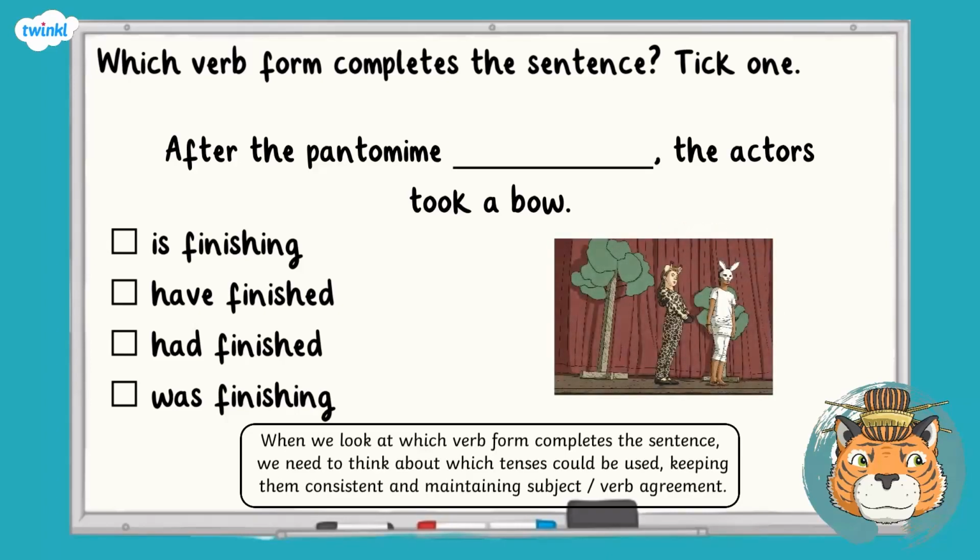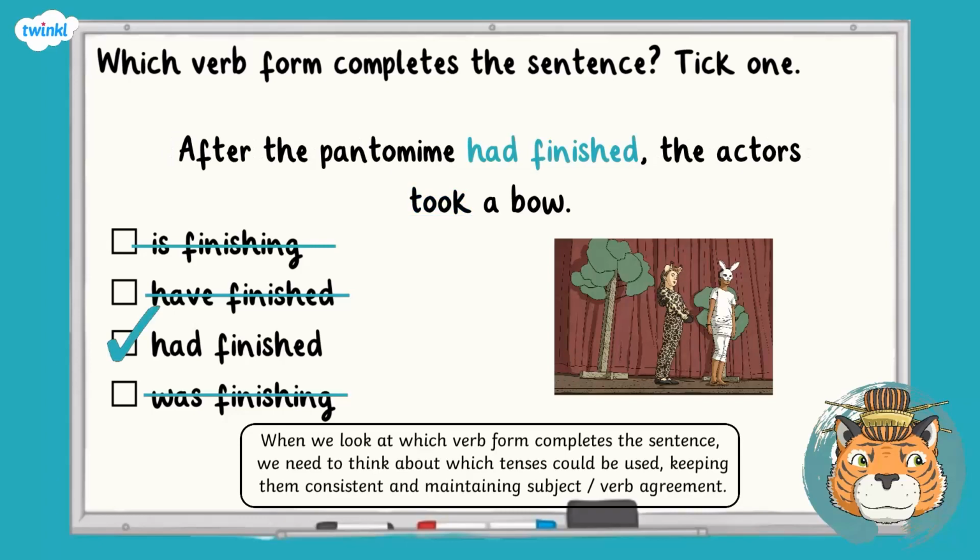The adverbial phrase after is helpful in this question because it shows the pantomime has already ended, so it cannot be is finishing or was finishing, as these are continuous actions. The verb took shows that the action is in the past. It cannot be have finished because it is the present perfect tense. So the correct answer is had finished. Well done if you spotted that.